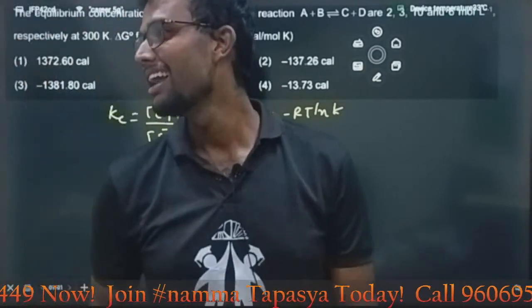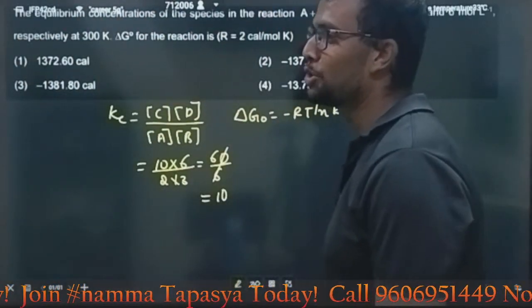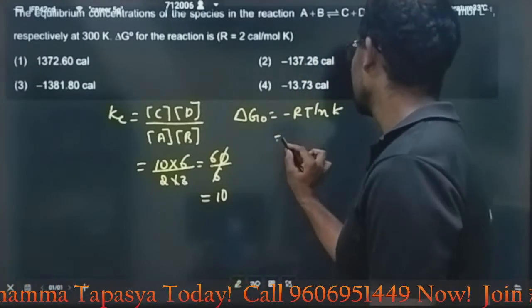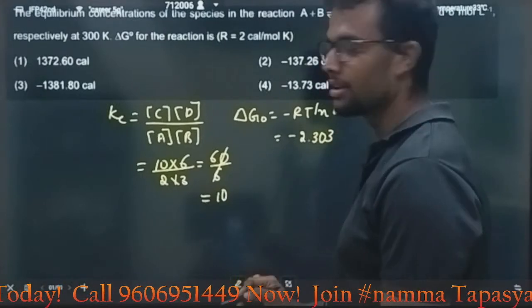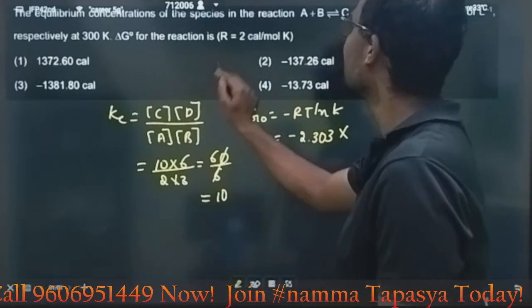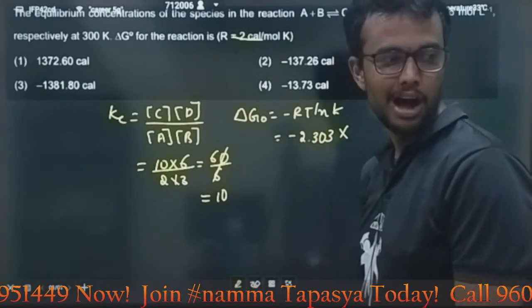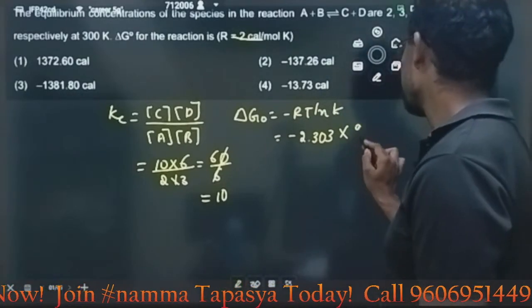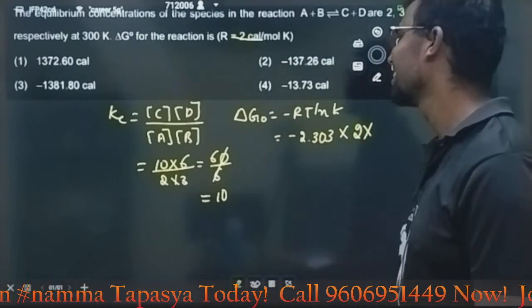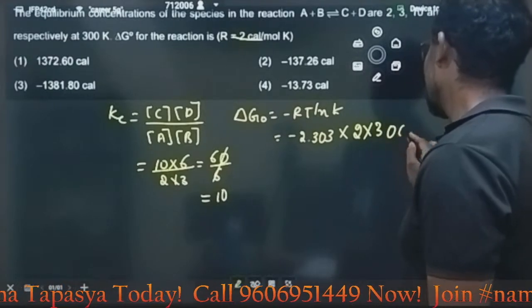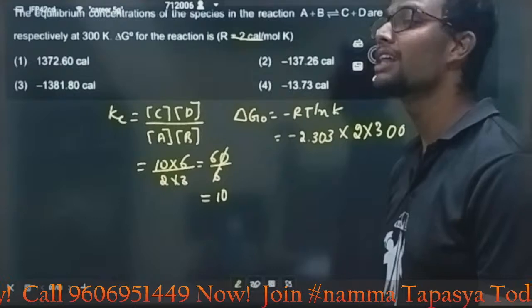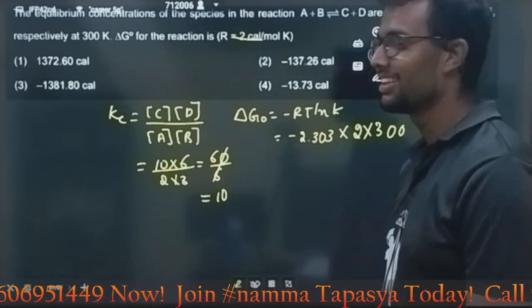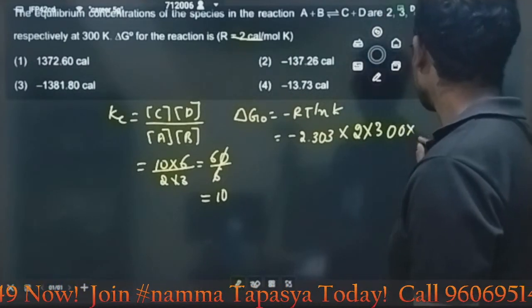Then you need to convert ln to log. How to convert this? Simply multiply with 2.303 into R. What is the R value? They are mentioning it in calories. R value is 2. Temperature is 300. Then log 10, here not ln, log. What is the log 10 value? Log 10 value is 1.